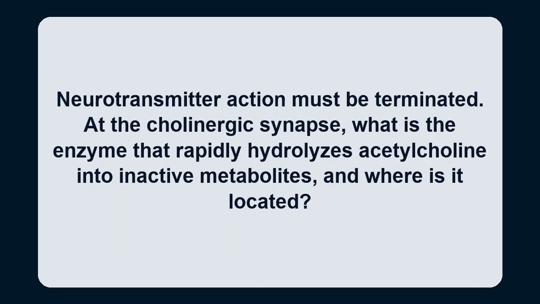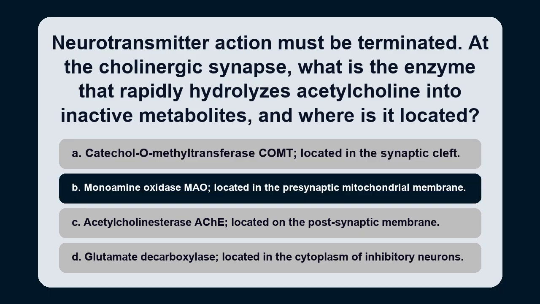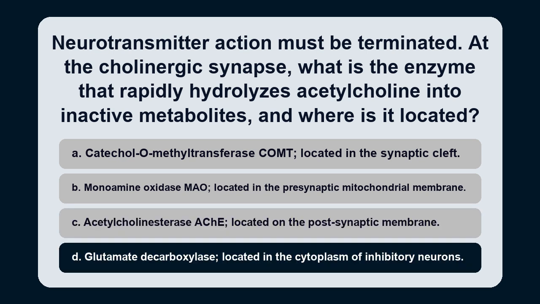Question 3. Neurotransmitter action must be terminated. At the cholinergic synapse, what is the enzyme that rapidly hydrolyzes acetylcholine into inactive metabolites, and where is it located? Option A. Catechol-O-methyltransferase, COMT, located in the synaptic cleft. Option B. Monoamine oxidase, MAO, located in the presynaptic mitochondrial membrane. Option C. Acetylcholinesterase, AChE, located on the postsynaptic membrane. Option D, glutamate decarboxylase, located in the cytoplasm of inhibitory neurons.